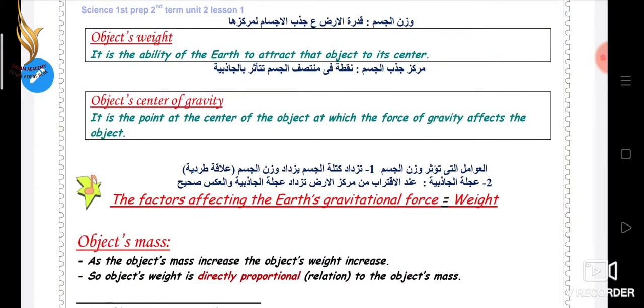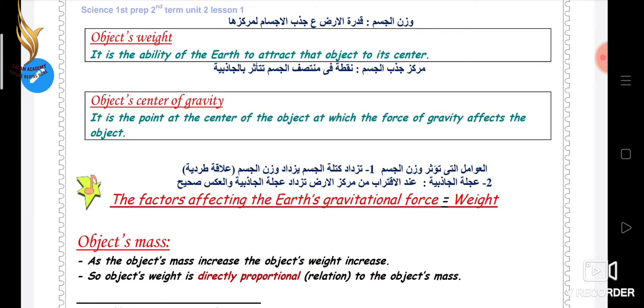So, object's weight is the ability of the Earth to attract that object to its center. Again, it's the ability of the Earth to attract that object to its center. Object's center of gravity is the point at the center of the object at which the force of gravity affects the object. So now the factors affecting the Earth's gravitational force. Weight. Object's mass. As the object mass increases, the object's weight increases.